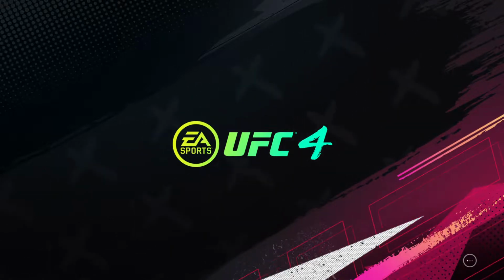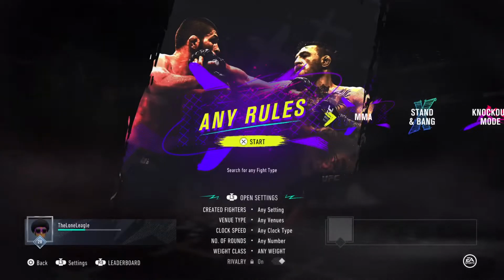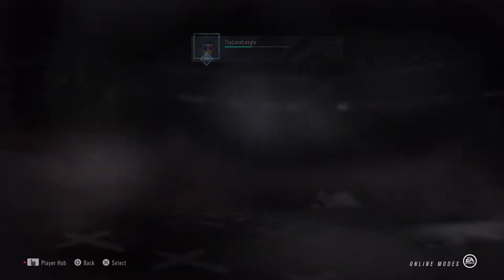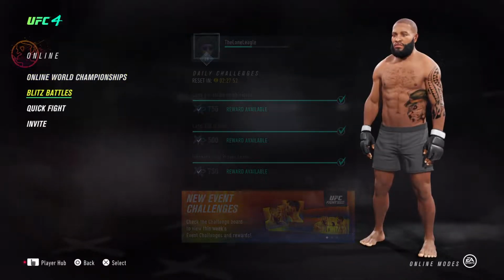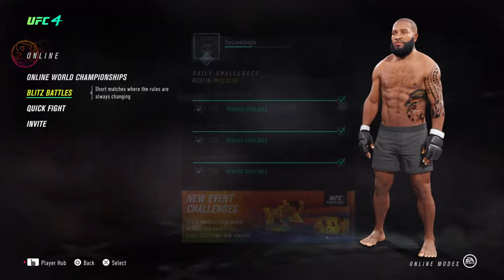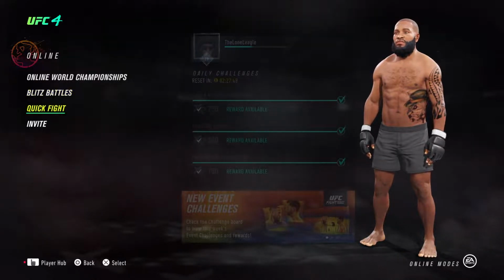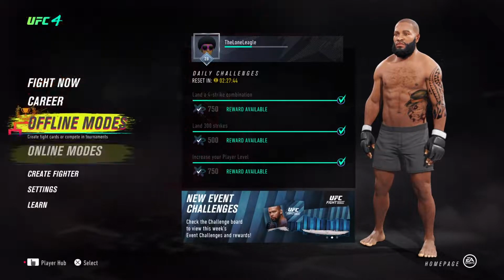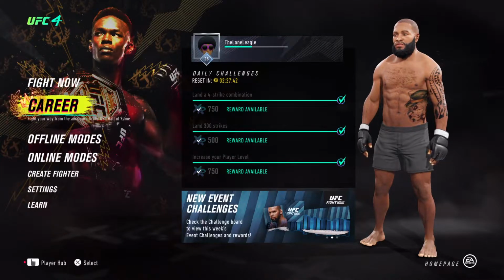I forgot his move set too. Oh my goodness, I forgot his full move set. Let me check out his move set. They cheated me though too. Let me see. How do I check that?